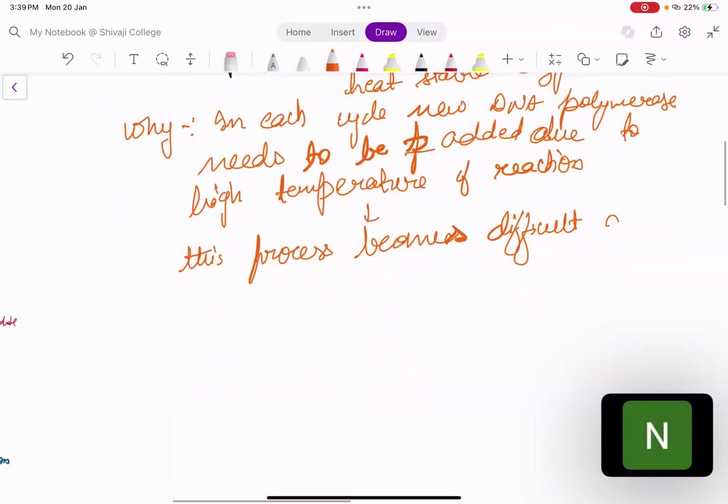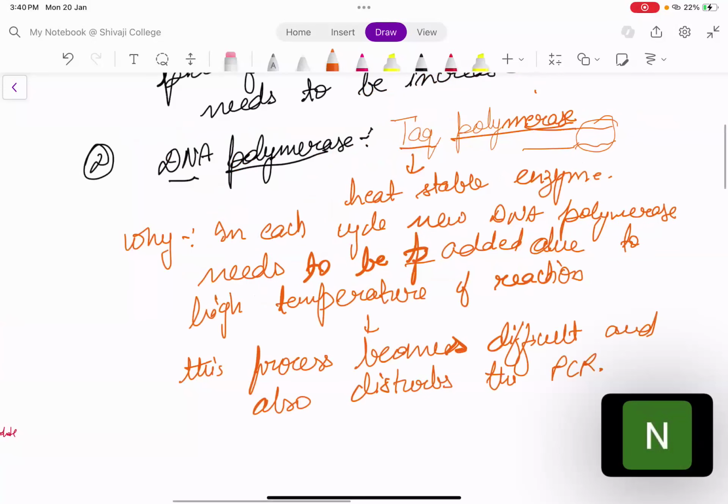Okay, so what we have done is we found a thermostable enzyme. Where did we get it from? In bacteria. The name of the bacteria from which we have got this is Thermus aquaticus. We got it from Thermus aquaticus.